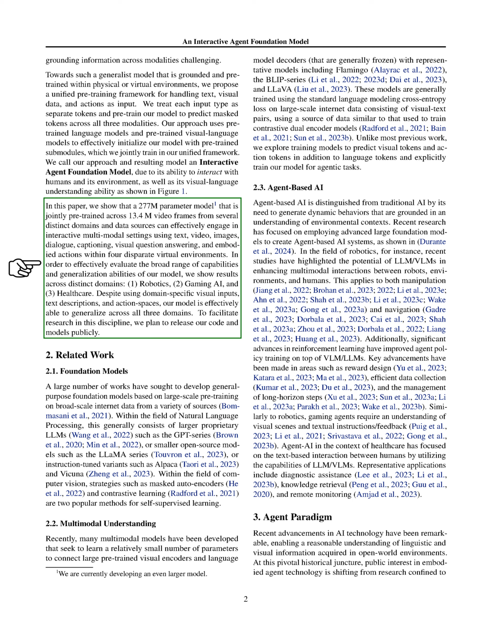In this paper, we're excited to share our findings from training a model with 277 million parameters on 13.4 million video frames from various sources. This model can interact in environments using text, video, images, dialogue, captioning, visual question answering, and even actions, across 4 different virtual settings. We tested our model in 3 areas: robotics, gaming AI, and healthcare, and found it could adapt its skills across all these domains. We're looking forward to sharing our code and models with the research community to help advance this field.